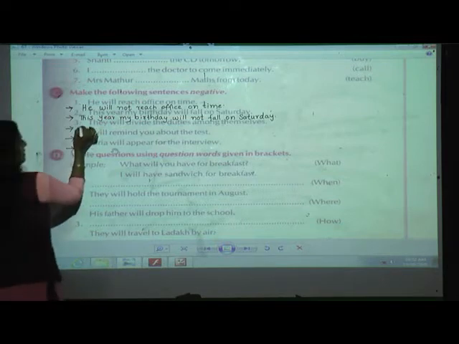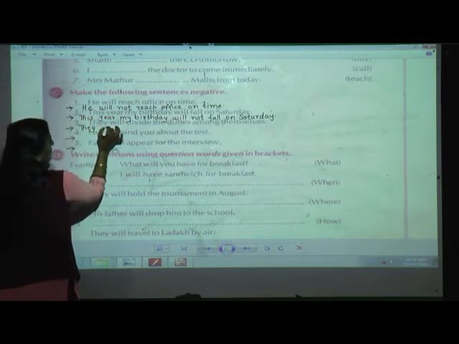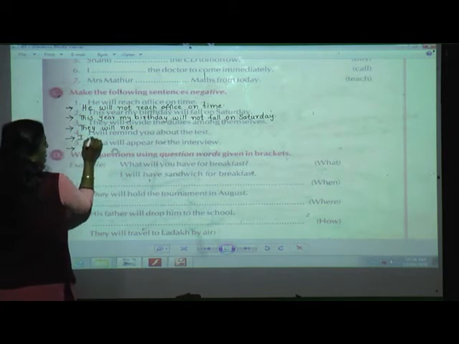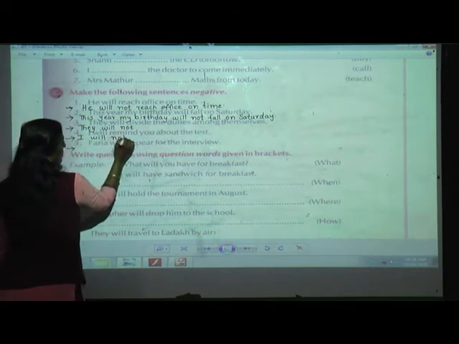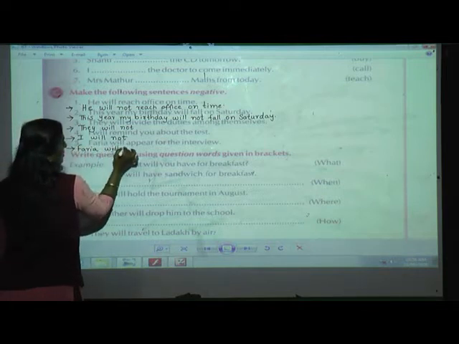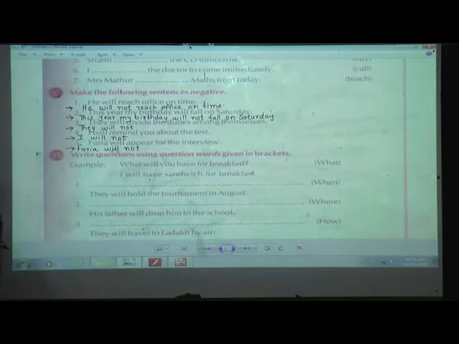Next, they will not. Then same as it is you have to copy. Next, I will not. Same as it. Next, Faria will not. Okay? After not, the same as it is the sentence, you have to copy down. They will not divide the duties among themselves. I will not remind you about the test. Maria will not appear for the interview. Next, I hope that you have written the full sentences.